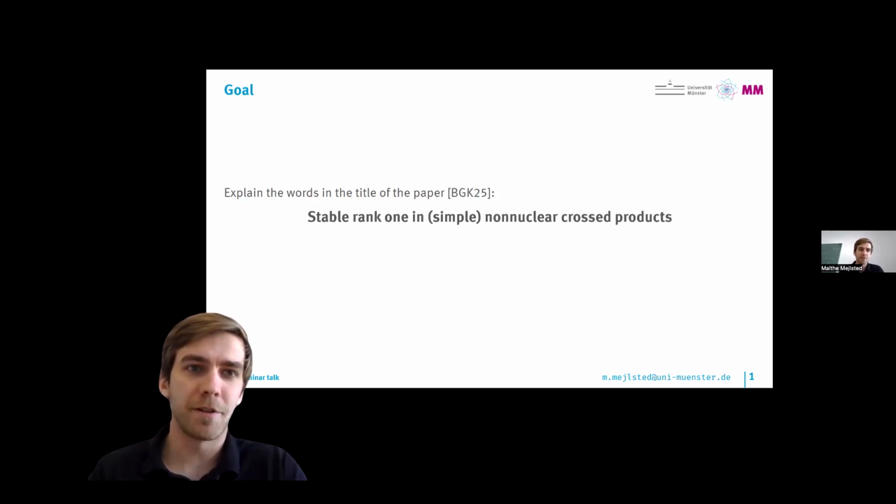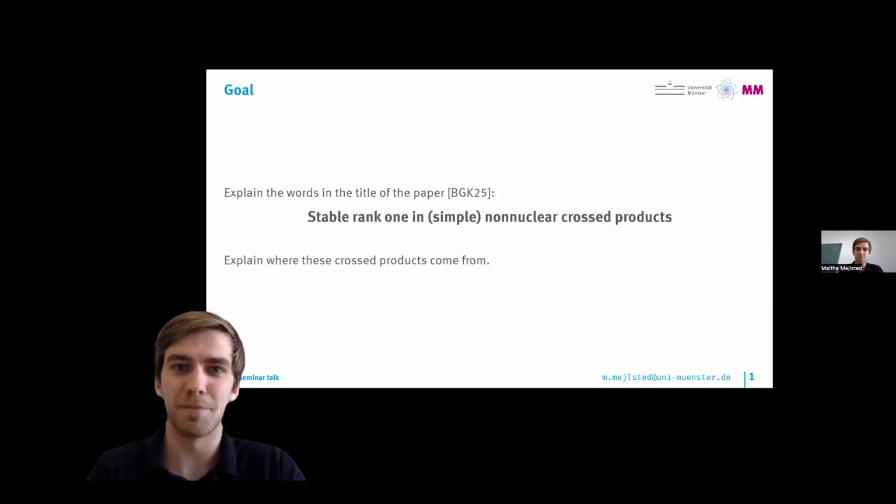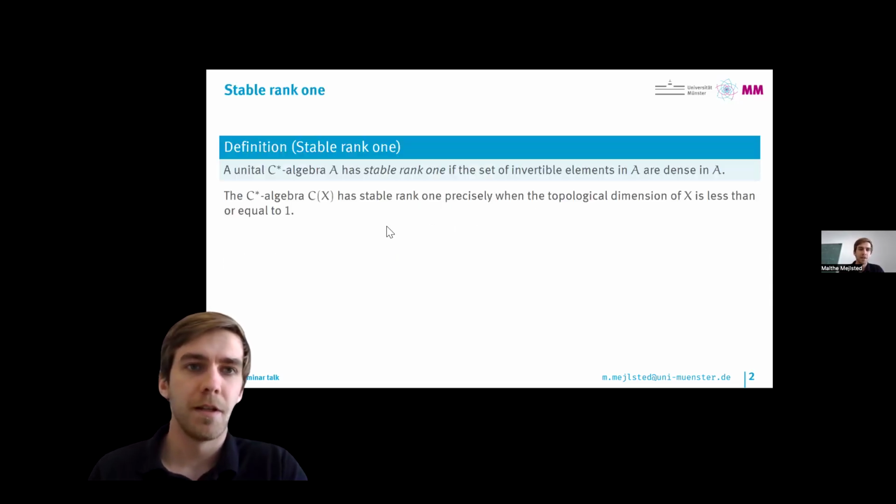I'll try to explain what these words mean, and I will also try to explain where these types of cross products come from and why we should be interested in looking at simple non-nuclear cross products. So the first of these words is this condition of stable rank 1. What does this mean?